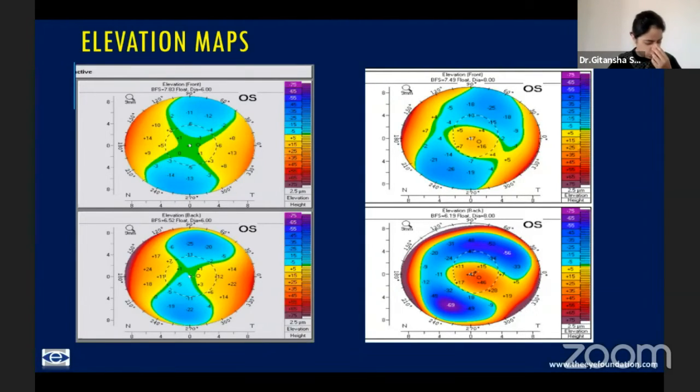Whenever you see any of these red flag signs, you have to not do any keratorefractive procedure, which means you cannot treat on the cornea. You could do phakic intraocular lens implantations if it's a borderline tomography, not yet going into the range of keratoconus. If it's a keratoconic eye, obviously you need to treat it accordingly and then give a refractive correction eventually.